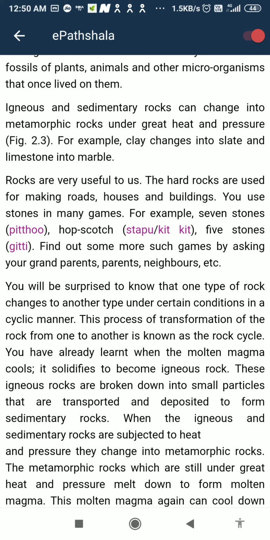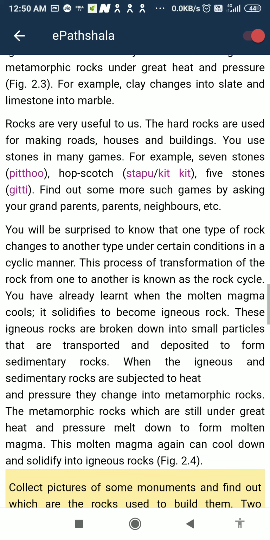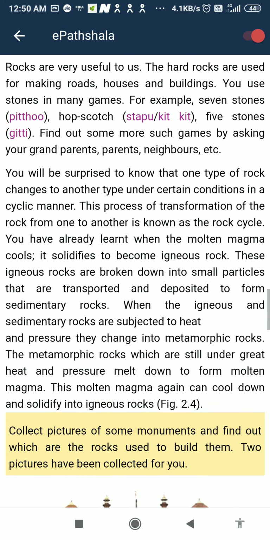The hard rocks are used for making roads, houses and buildings. You use stones in many games. For example, 7 stones, Pittu, hopscotch, Stapu, Kit, 5 stones, Gitti. Find out some more such games by asking your grandparents and parents and neighbors, etc.